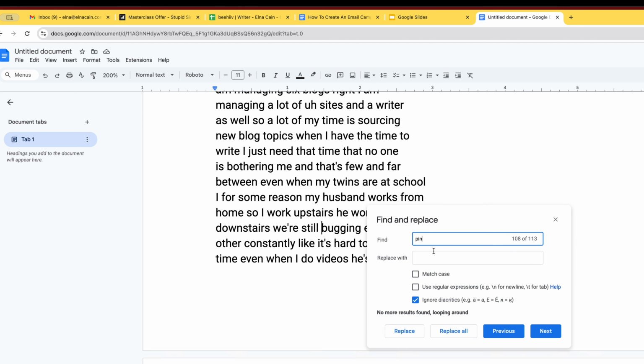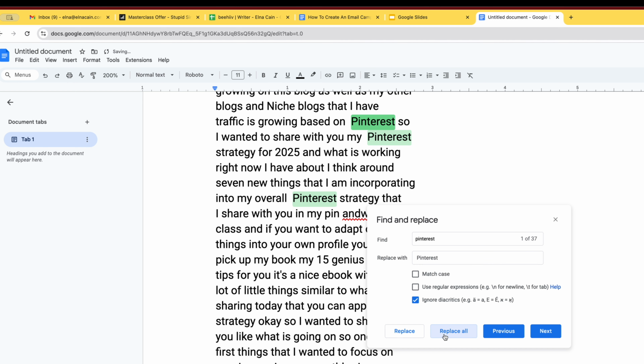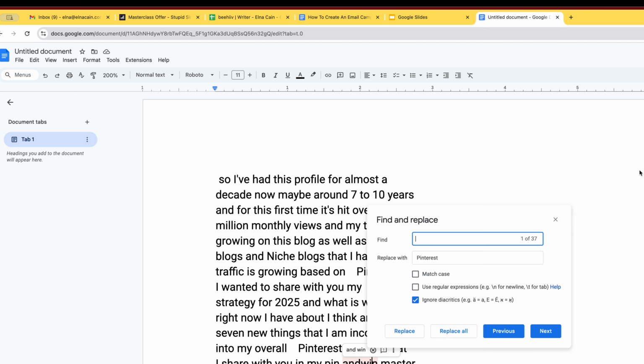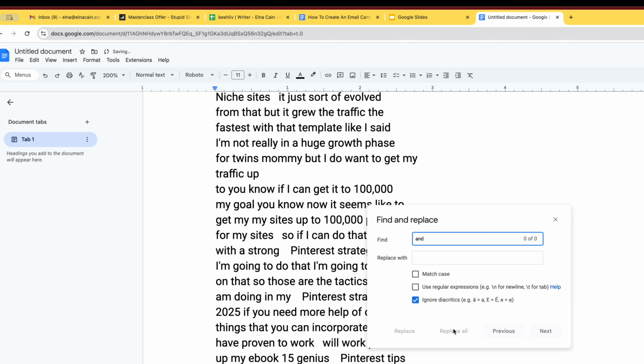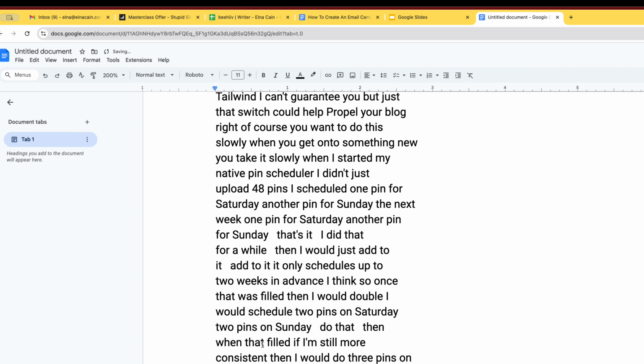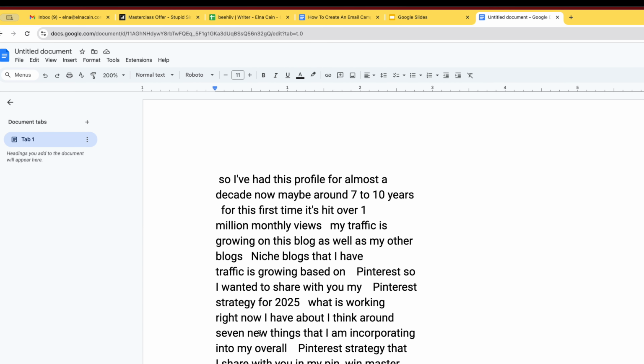I'm going to do Pinterest. So find Pinterest and replace it with a capital Pinterest. That will help me. Replace all. Okay. Also, I see some words that are like this. So I'm going to find again, and in space, I'm going to replace all of that. And there might be some gaps here, and that's fine. So I have that part. I just want to do a little bit of scanning, and I can do this again when it's in the back end of my blog.